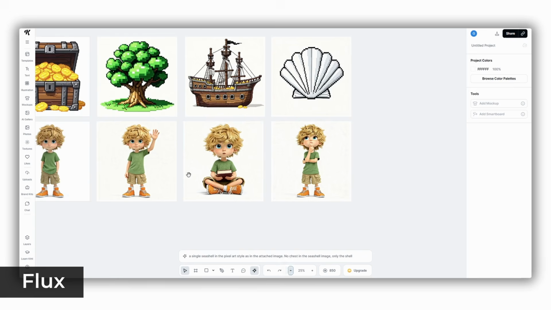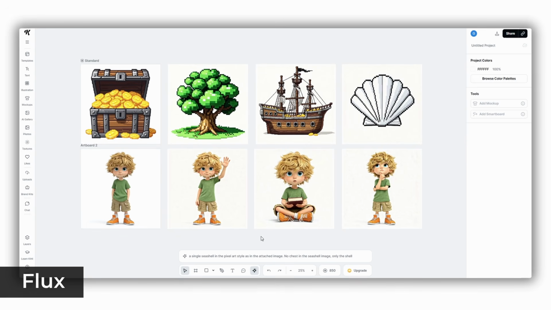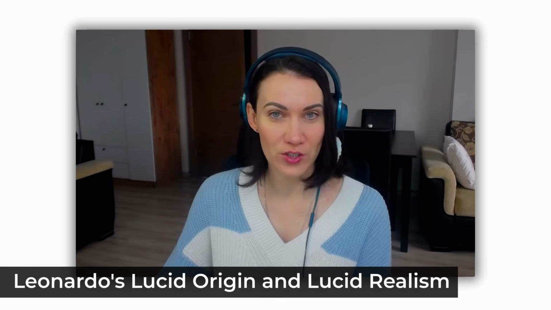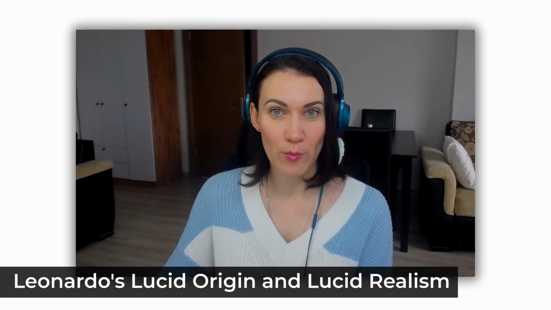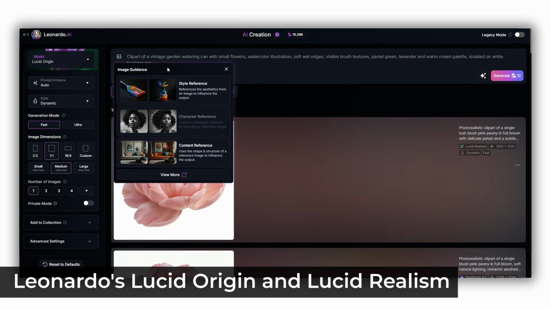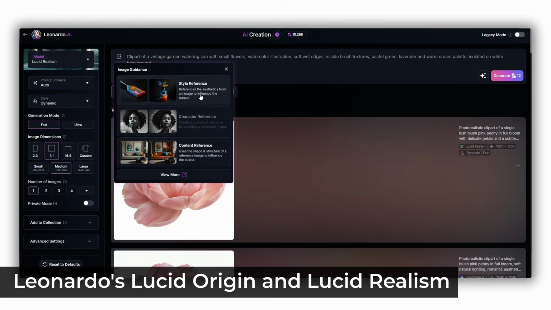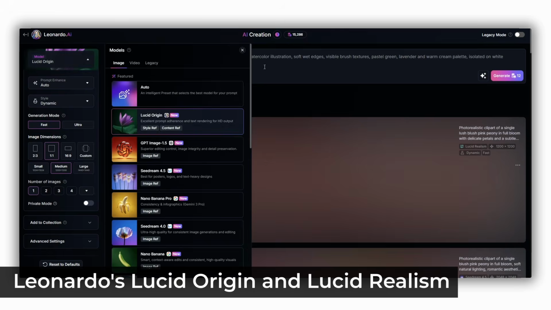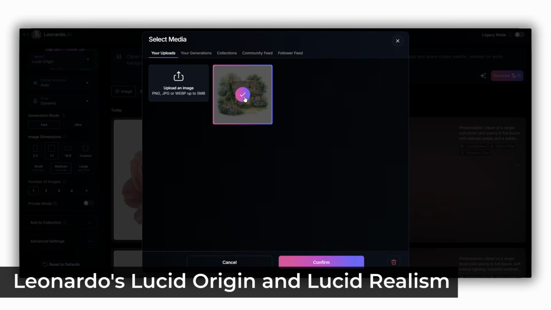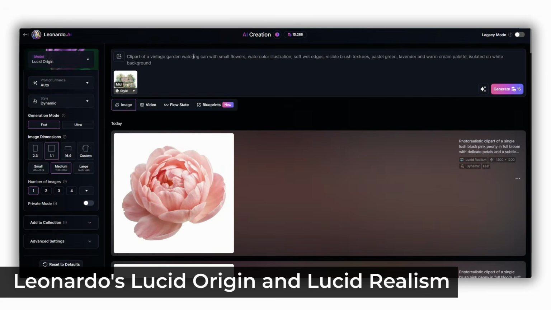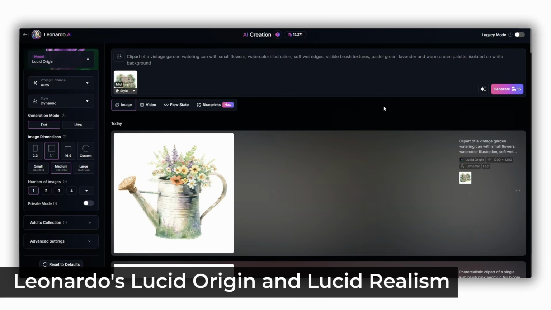You can use the same workflow for any other AI tool which Kittl offers you. Lucid Origin and Lucid Realism are the native Leonardo image models, so we can try both of them on the Leonardo AI website. As we can see, they both work with style consistency, but character consistency is not available for now. I'm using a watercolor image that we just created in Lucid Origin as a style reference. Also, I'm using the same prompt, just changing the object. Looking at the result, I'd say that Leonardo handled the task well.